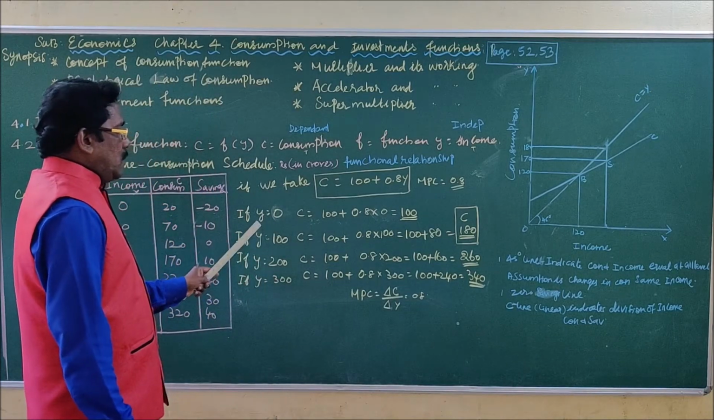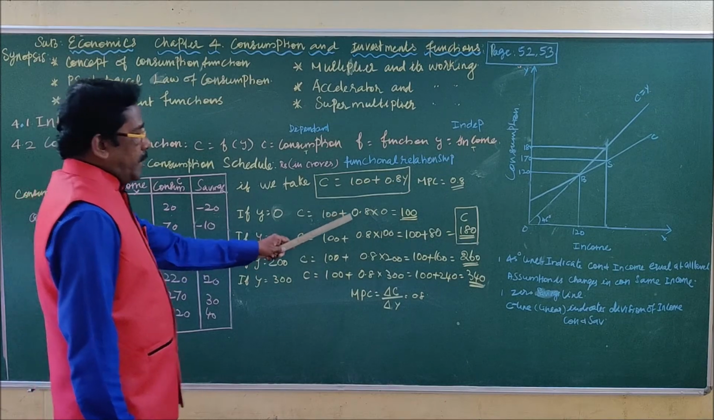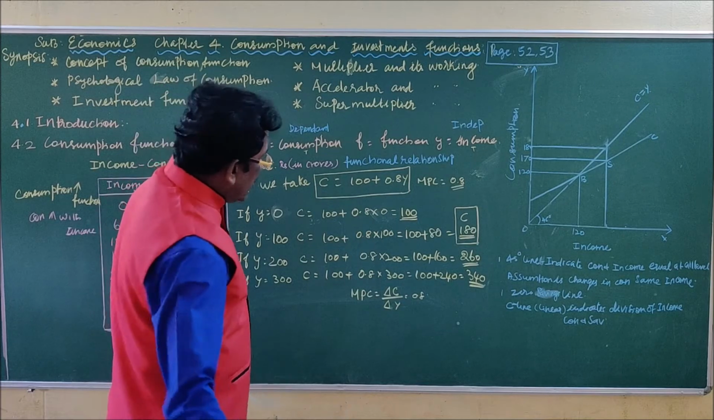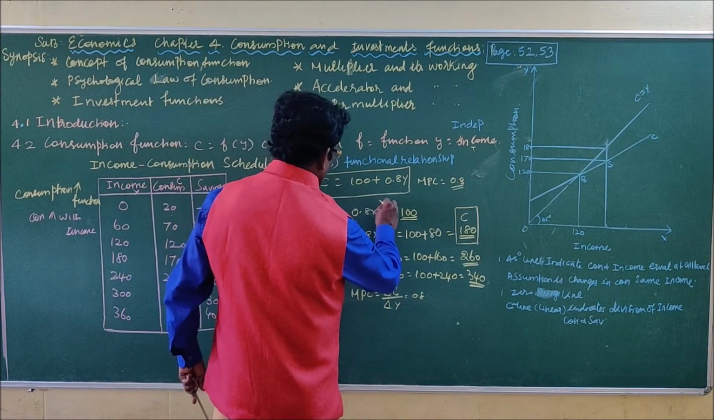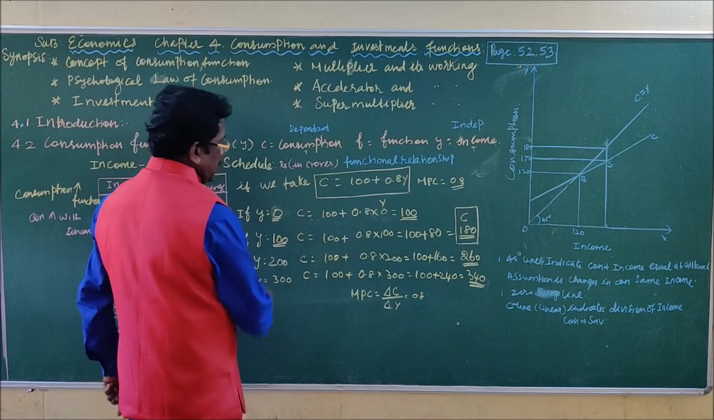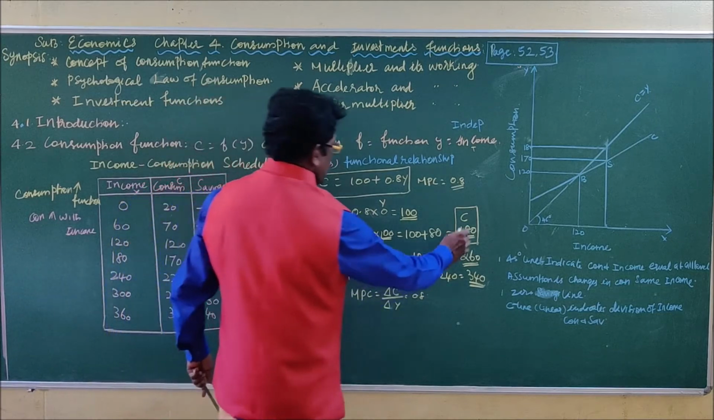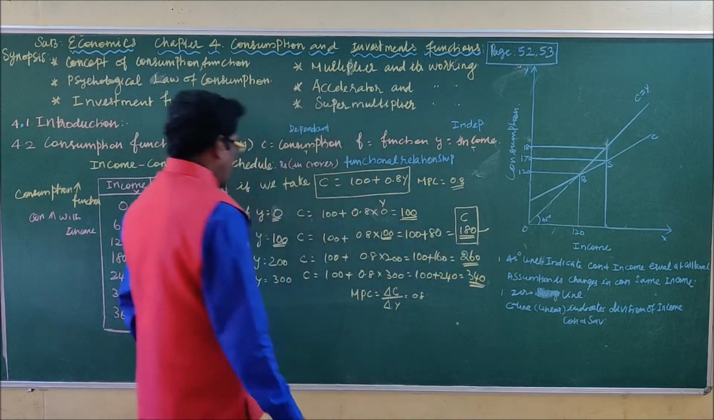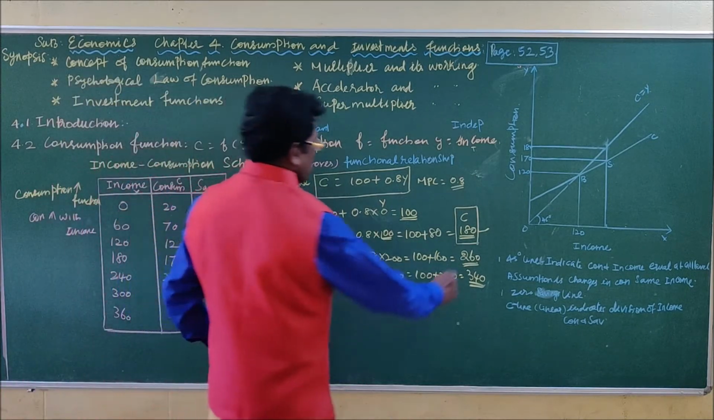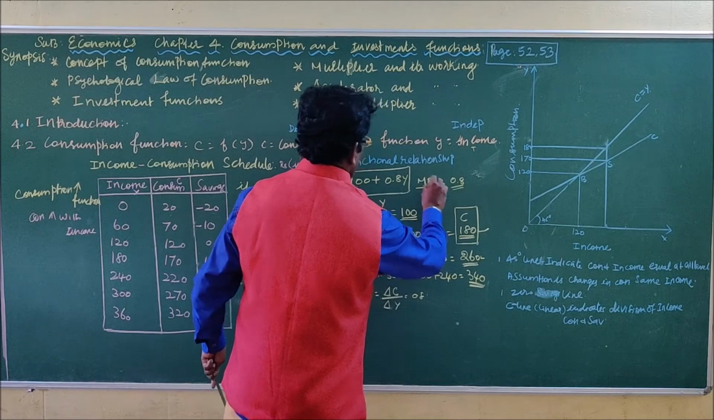So when income is 0, C, that is consumption, equals 100 plus 0.8 into 0. This is Y, so in the place of Y we have to put the income 0. When income is 100 rupees, the consumption is 180 rupees. Suppose income is 200, the consumption will be 260 when using MPC, marginal propensity to consume.